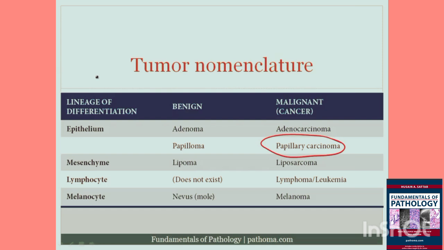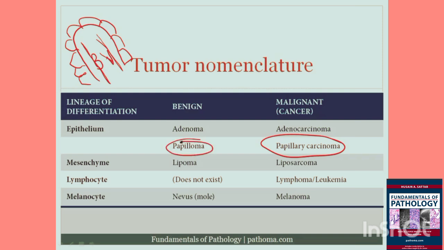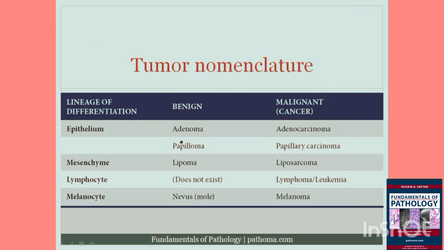Well, it basically means that you've got this growth of epithelial cells, so these are the epithelial cells, and they overlie a connective tissue core with a blood vessel in the center. And so those are papillary growths, and papillary growths, when they're benign, are called papillomas. When they're malignant, they're called papillary carcinomas.